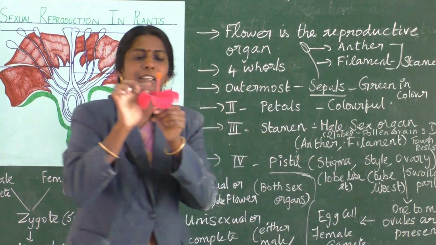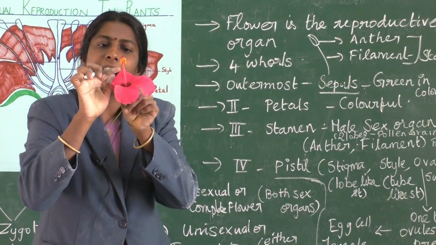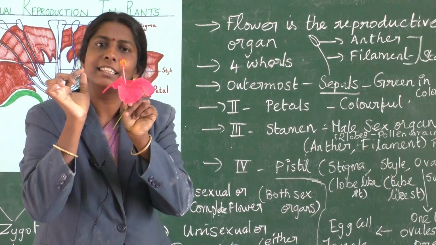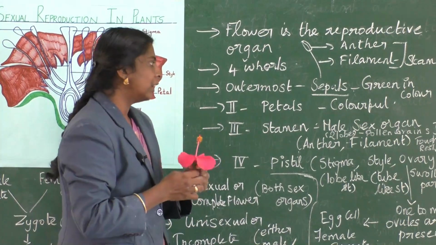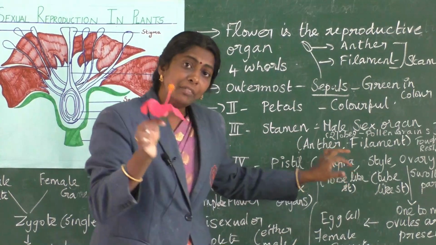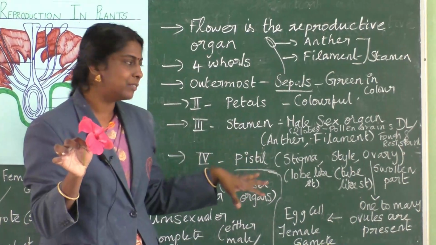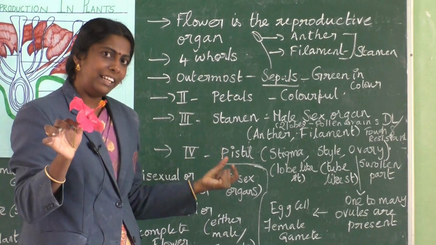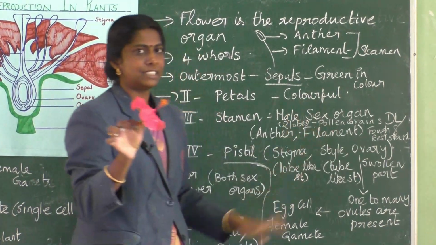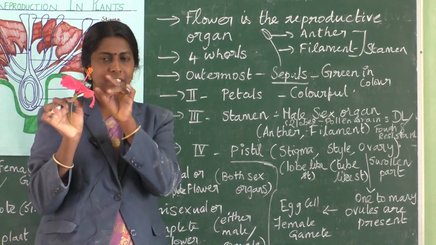If you observe here, a small filament structure with anthers, the yellow colored anthers, is bilobed. Two lobes will be there, and within the 2 lobes are pollen grains. It is double layered, tough and resistant also, since it has the pollen grains within it.